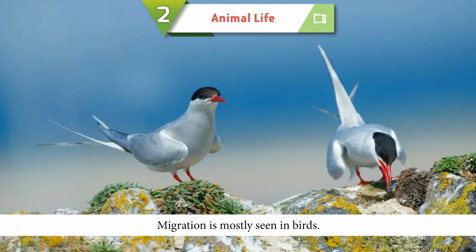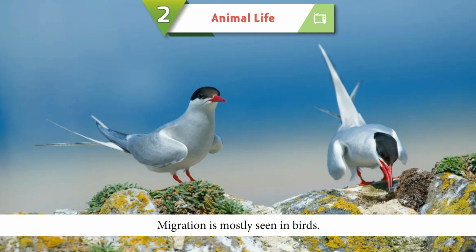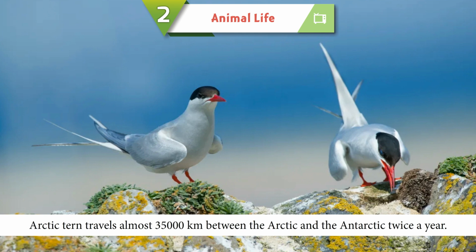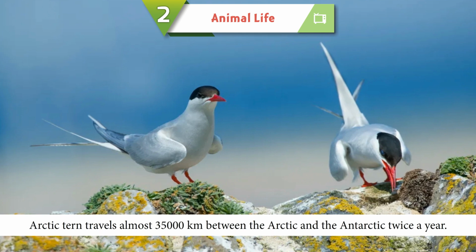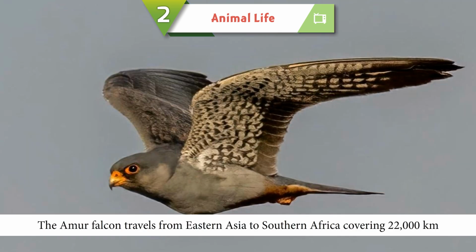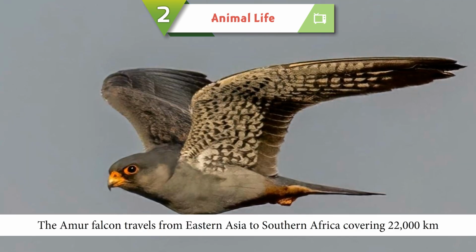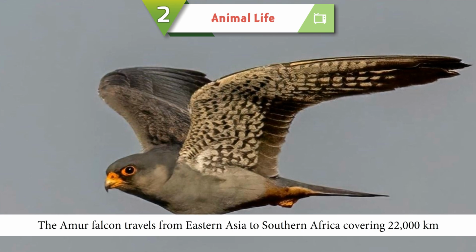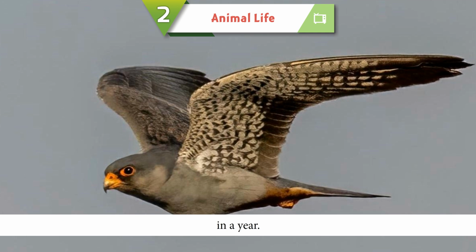Birds. Migration is mostly seen in birds. Arctic tern travels almost 35,000 kilometers between the Arctic and the Antarctic twice a year. The Amur falcon travels from Eastern Asia to Southern Africa, covering 22,000 kilometers in a year.